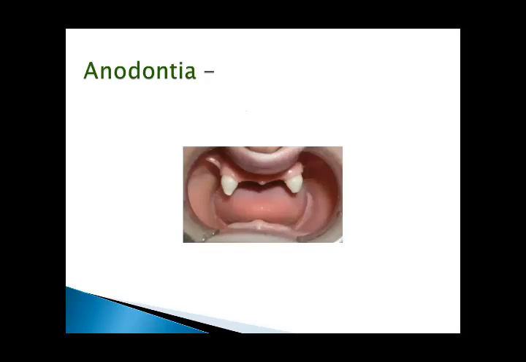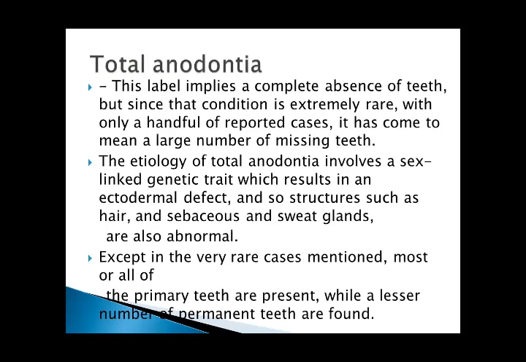The oligodontia, जिसमें आपके teeth partially present होंगे. Total anodontia. This label implies a complete absence of teeth, but since that condition is extremely rare, with only a handful of reported cases, it has come to mean a large number of missing teeth.